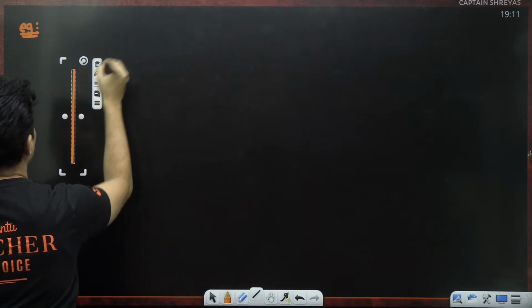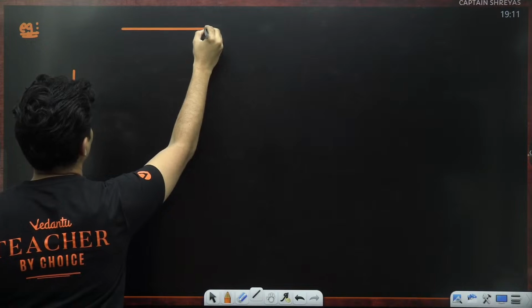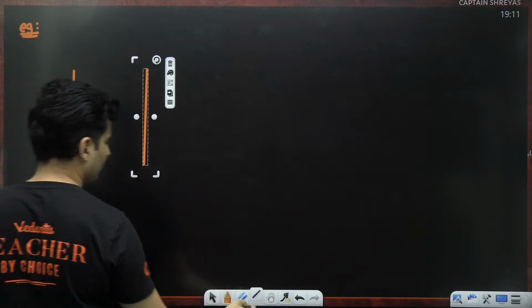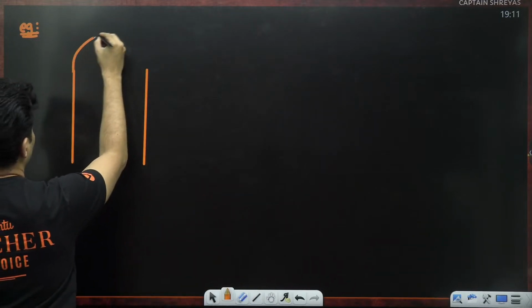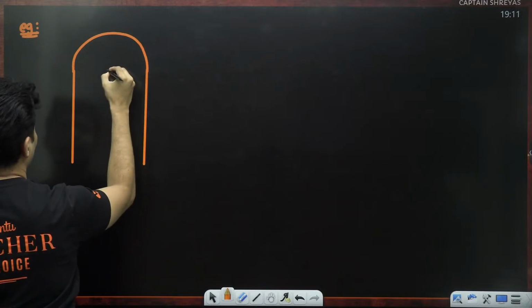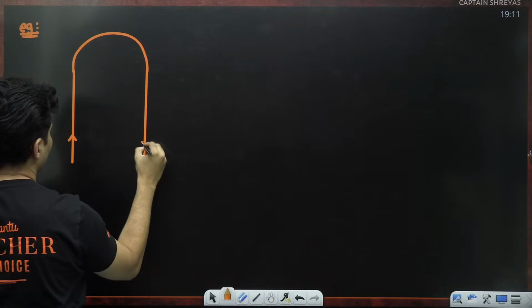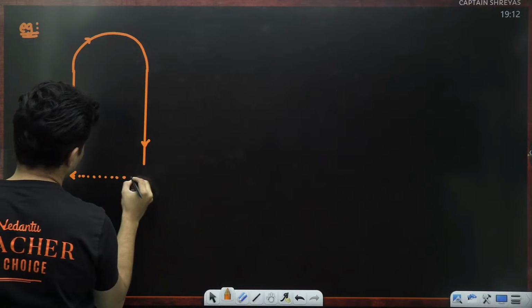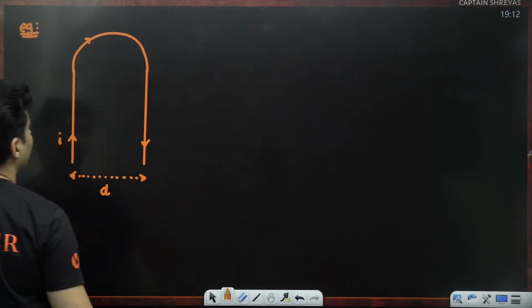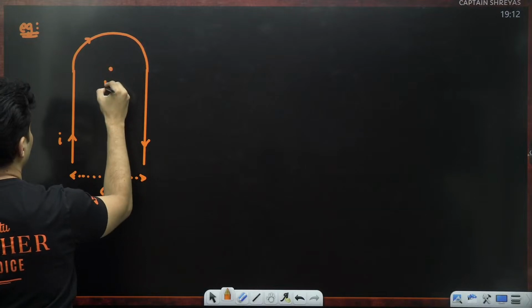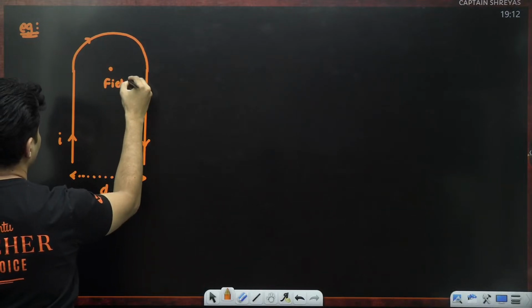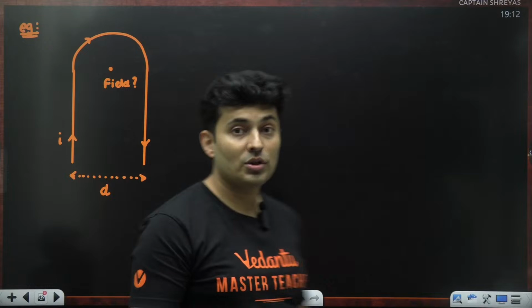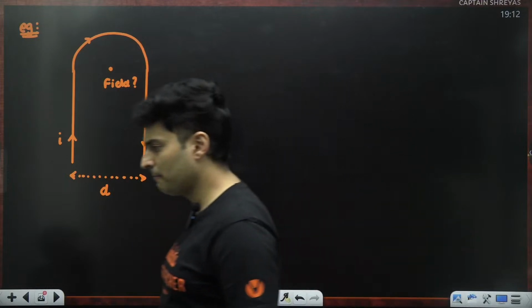There is a long wire over here, like this. Sorry, like this. And it is bent like this. The current enters from here, exits from here, current is I, and the distance between the two wires is given as D. Question is, find the magnetic field exactly over here. This kind of question you will see in many places in PYQs, etc.